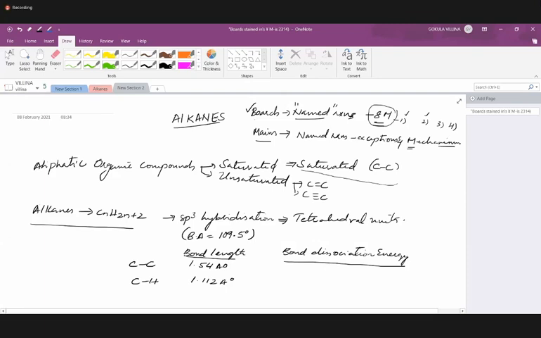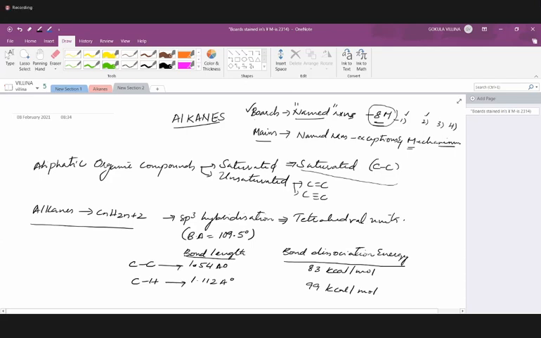For carbon-carbon, you have 83 kilocalories per mole, and for carbon-hydrogen bond, you have 99 kilocalories per mole. Most importantly, you should know the bond lengths, what exactly they are for the carbon-carbon single bond and carbon-hydrogen bond.